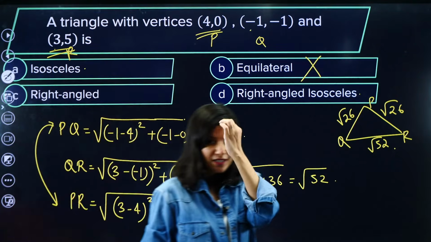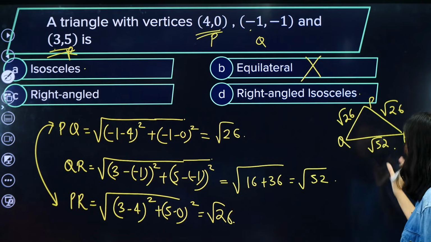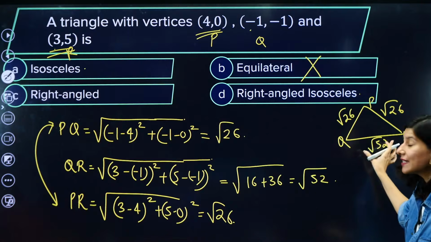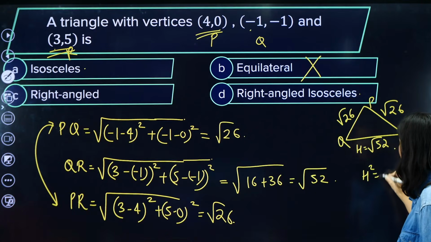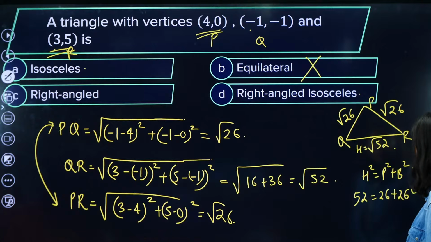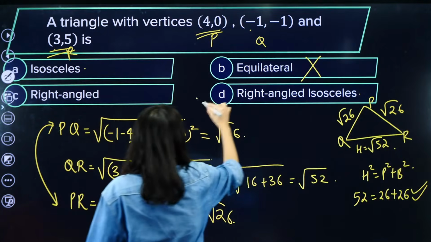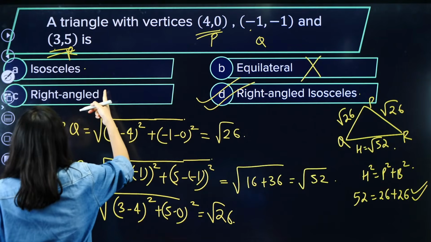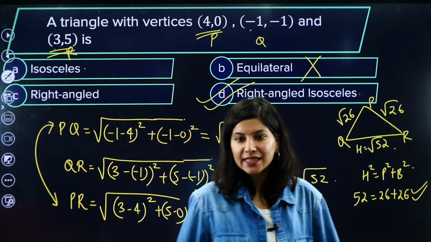So if I check for right angled, then what will happen? The longest side can be the hypotenuse. So the hypotenuse square should be equal to the sum of squares of the other two sides. So 52 should be equal to 26 plus 26, which is actually satisfying. That means it is isosceles plus right angle. So option D is absolutely right, and the most appropriate answer is D.